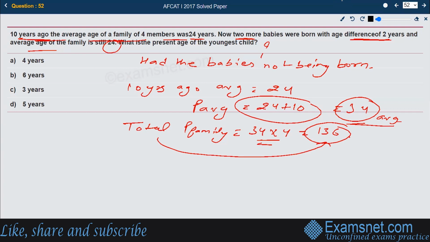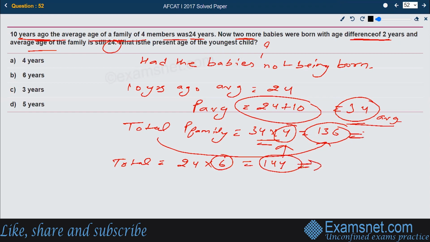There have been two babies born and the average age of the family is still 24. So the total will again be the average multiplied by the total number of members. If the babies are born, then the total number of members is not 4 but 6. Earlier we took 4 because we considered the babies were not there. So 24 into 6 becomes 144. This is the total family age with the babies.